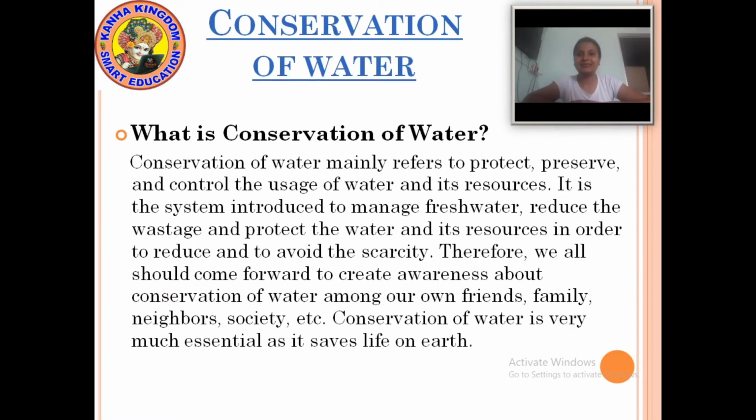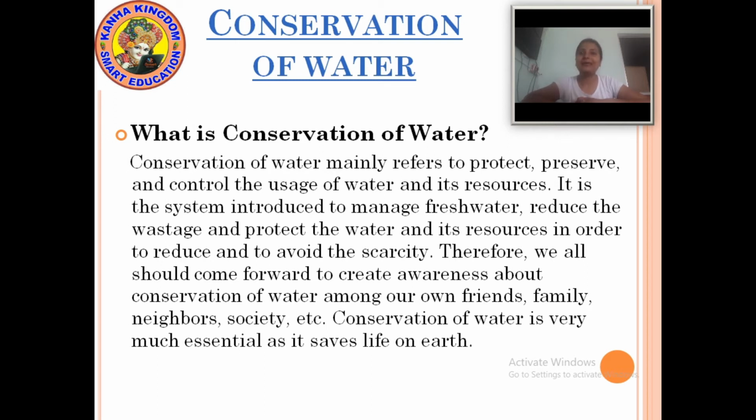Now our next content is conservation of water. What is conservation of water? We will learn what is conservation of water. Conservation of water mainly refers to protecting, preserving and controlling the uses of water and its resources.